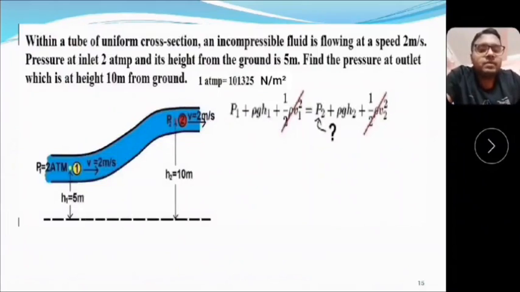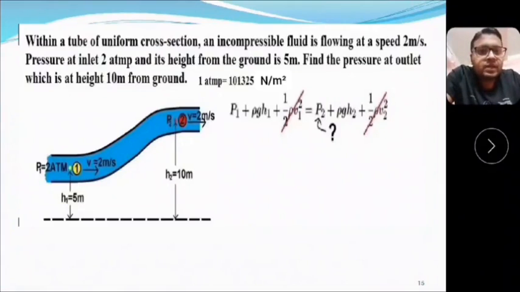Next problem is from Bernoulli's principle. We read the problem first. Within a tube of uniform cross section, an incompressible fluid is flowing at a speed of 2 meter per second. Pressure at the inlet is 2 atmospheric pressure and its height from the ground is 5 meter. Find the pressure at the outlet, which is at a height of 10 meter from the ground.